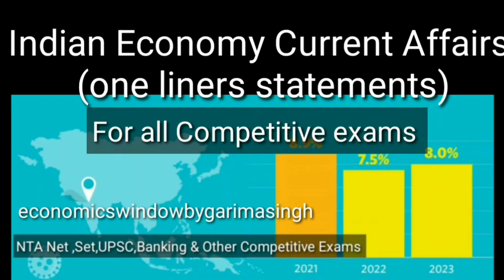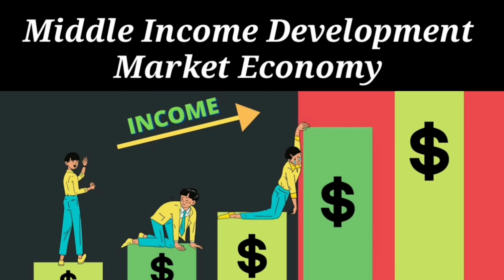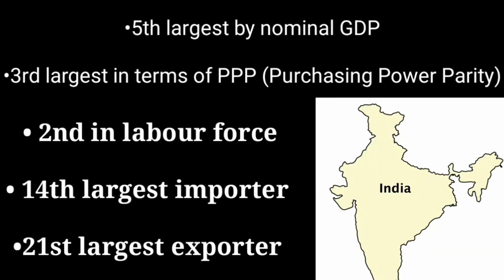Today we are going to discuss Indian economy current affairs. These are the one-liner statements one can expect in multiple choice questions, which is important for all the competitive exams. So to start with the type of economy, we all know that India lies in the bracket of middle income development market economy. So now let's have a glance at its position in the world's economy.